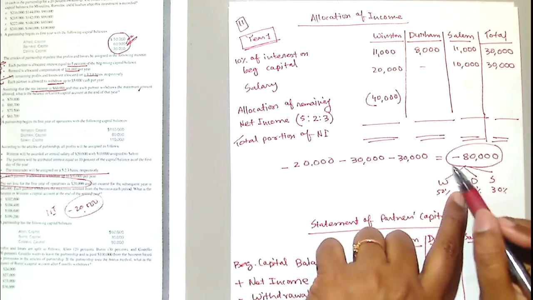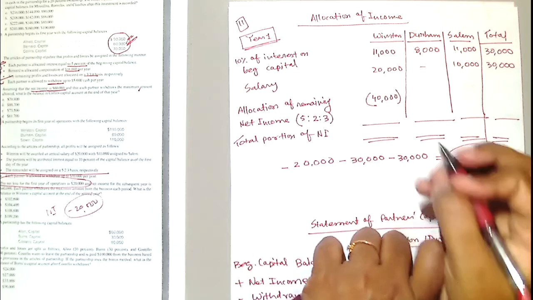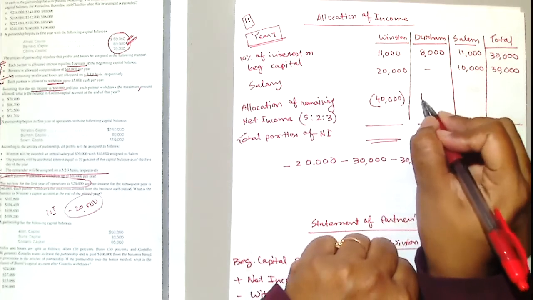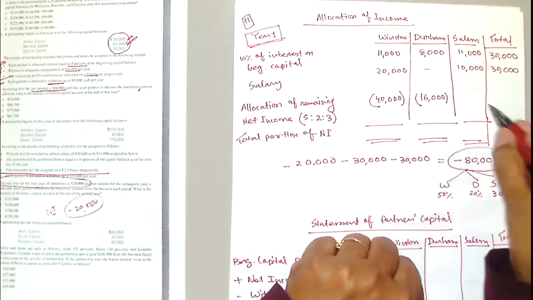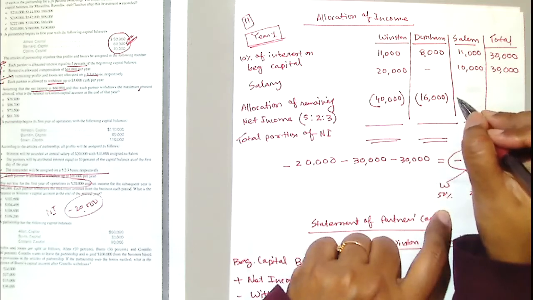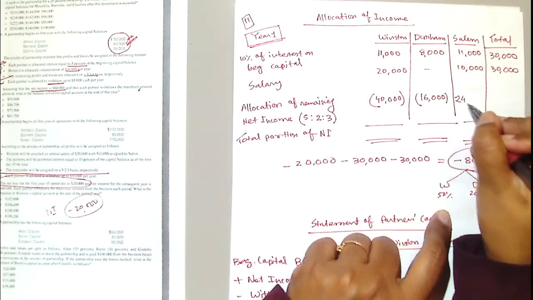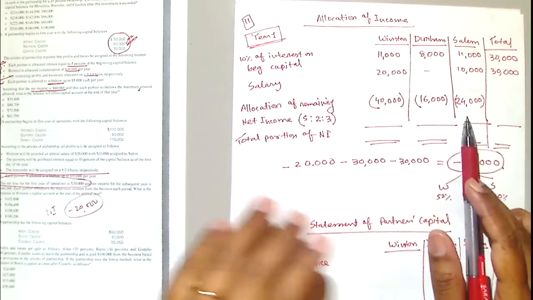Durham, 20% of this number. 20% of minus 80,000. So Durham's number, who can tell me? 16? Okay, negative or positive? Yeah, so put a minus sign or a bracket. Salem's amount, 30% of this number. 24,000 negative, right? It's nothing, just allocate it. Follow the rule. Make sure you just put the sign.